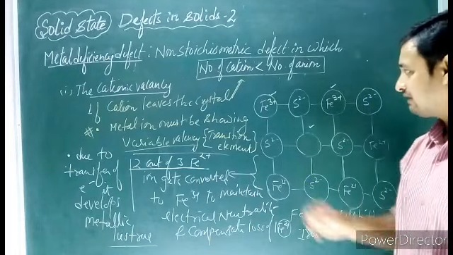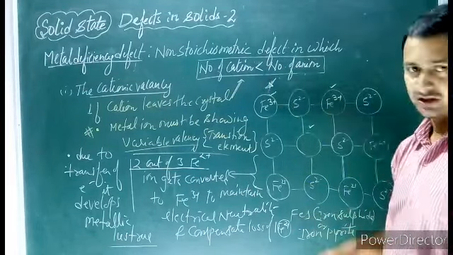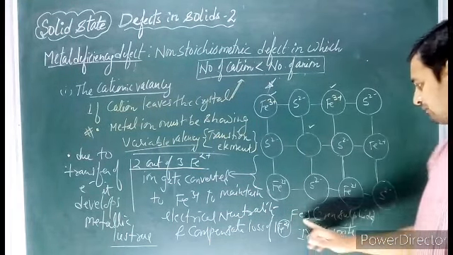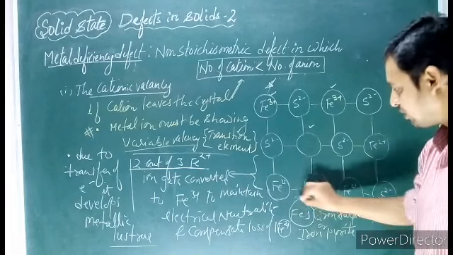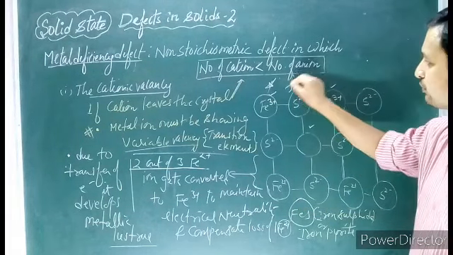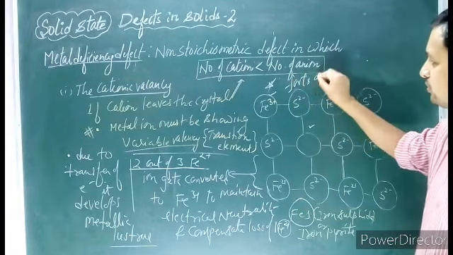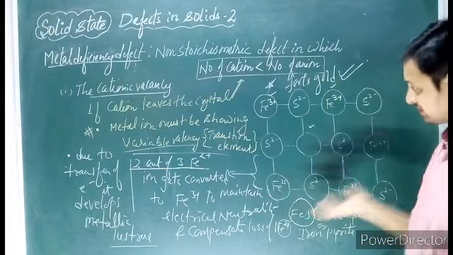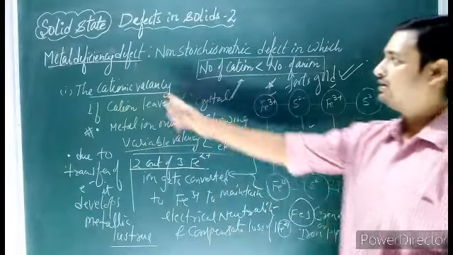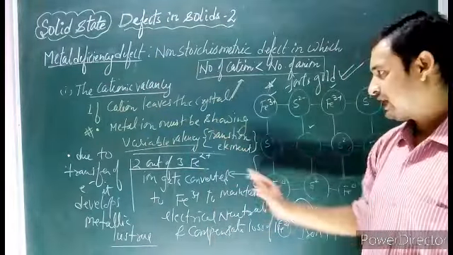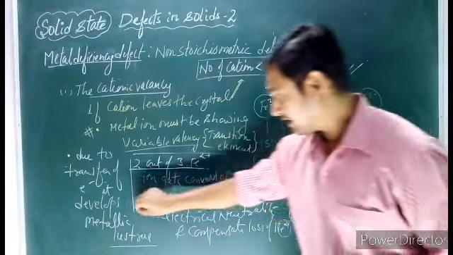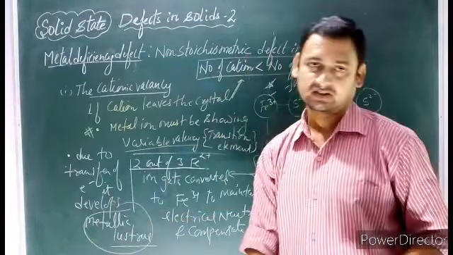Dear students, let's have a small, very curious question. Sometimes we call iron sulfide fool's gold. For this same reason, due to metal deficiency defect, charge transfer takes place, electron transfer takes place, and it develops metallic luster.